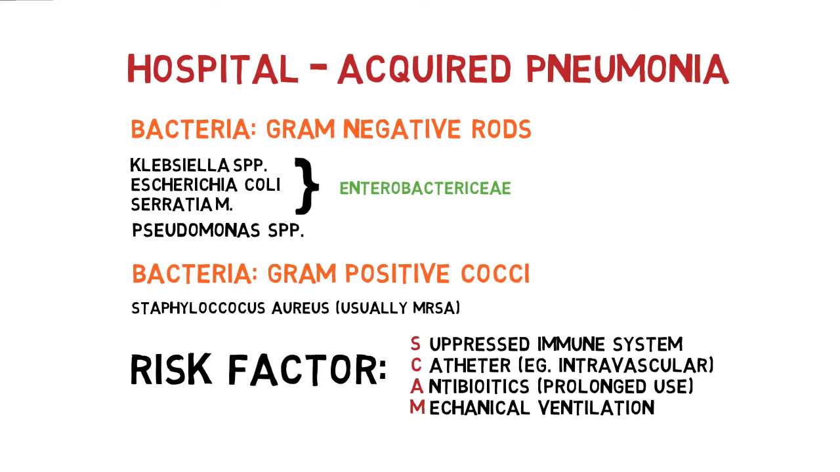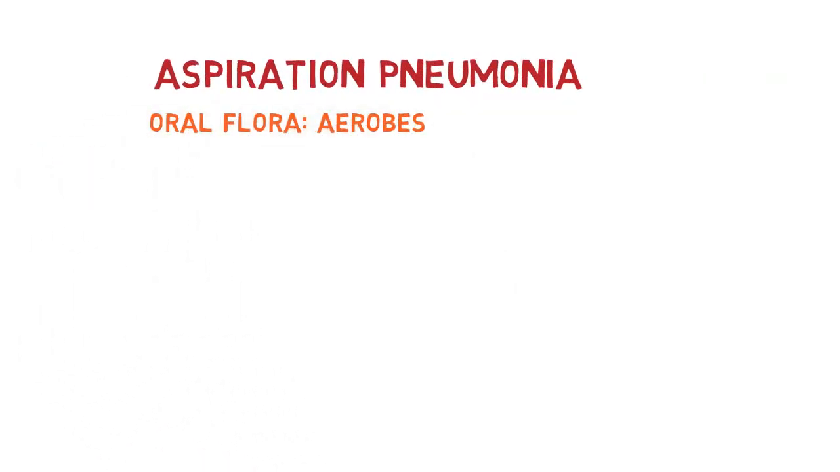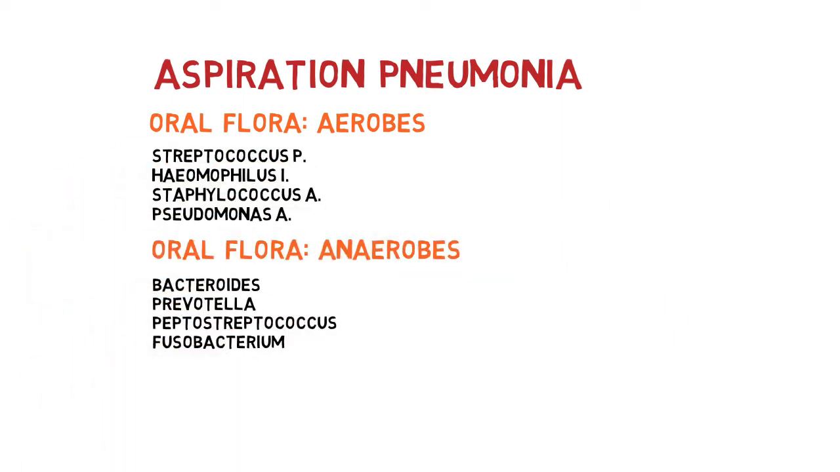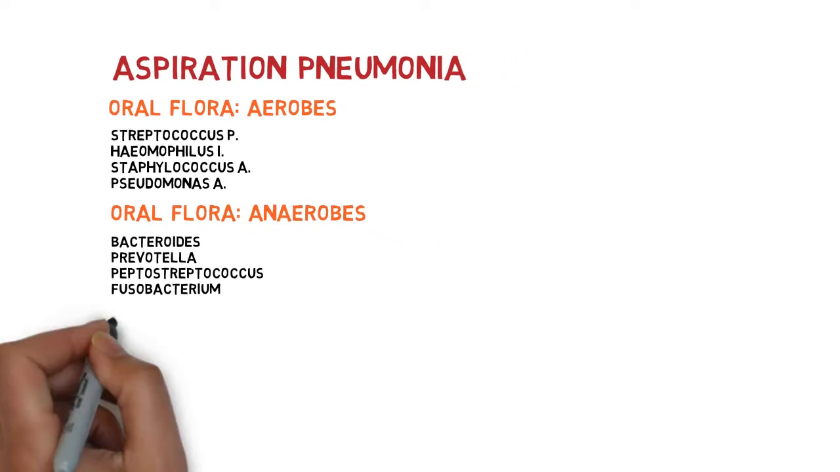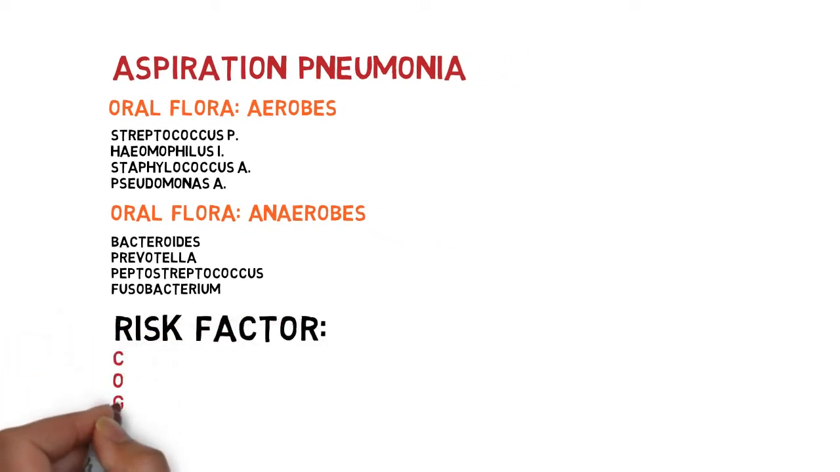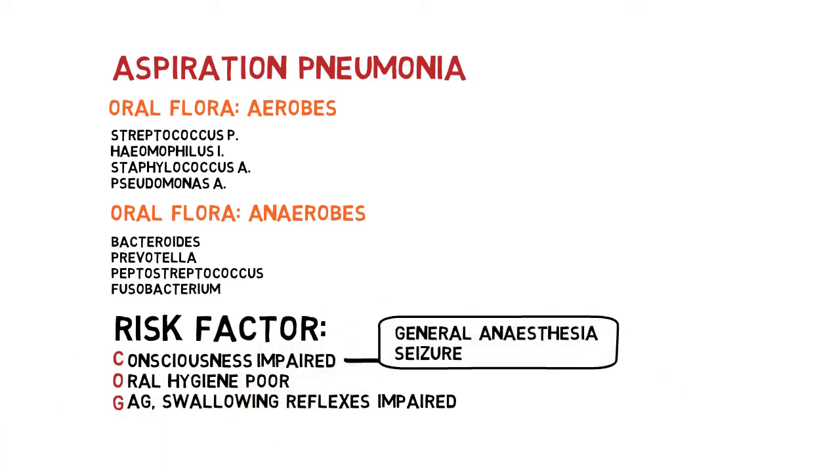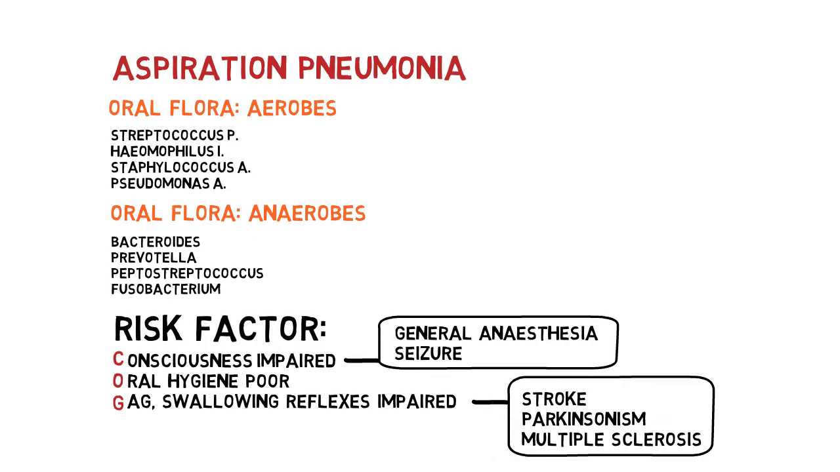The last one is aspiration pneumonia. Organisms isolated are associated with oral flora, both aerobes and anaerobes. Anaerobes in particular are associated with poorer prognosis because these organisms can cause necrotizing pneumonia or pulmonary abscess. Risk factors to develop aspiration pneumonia are impaired consciousness, such as patient in seizure or put under general anesthesia for surgery, poor oral hygiene, and impaired gag or swallowing reflexes, such as in patients with stroke, Parkinsonism, or multiple sclerosis.